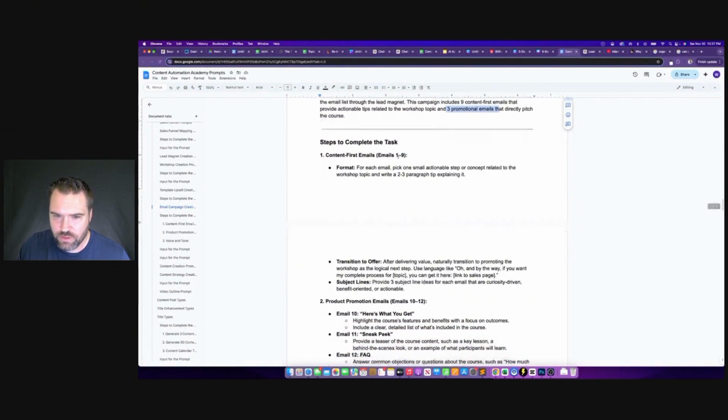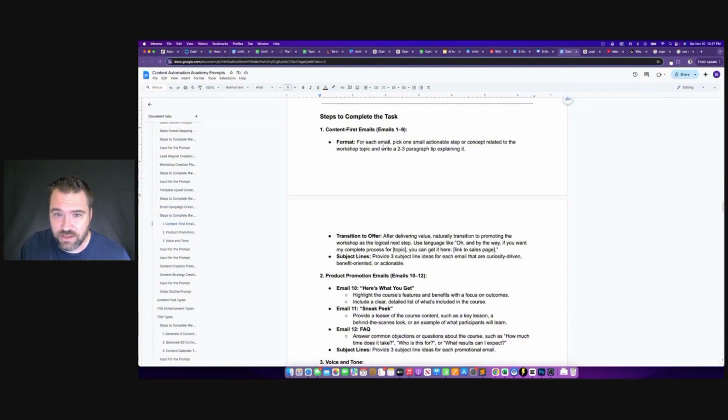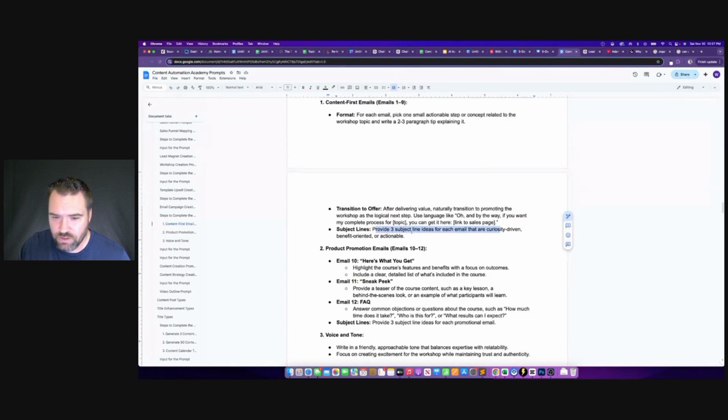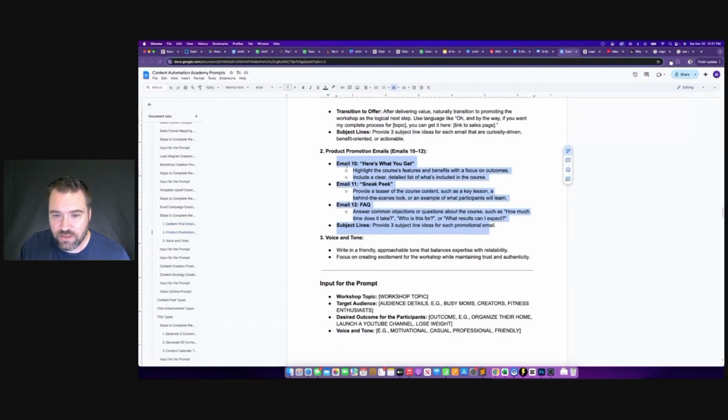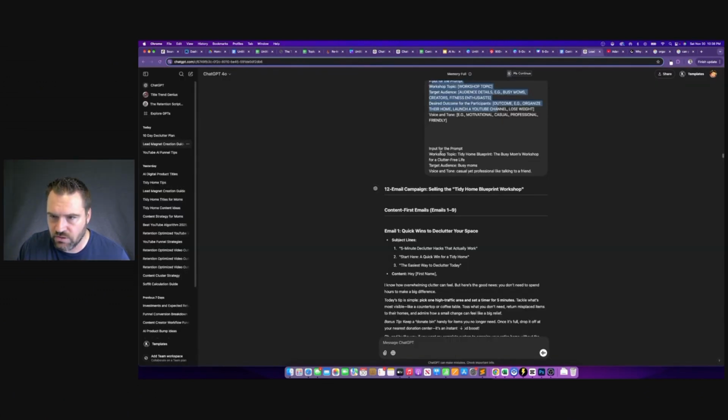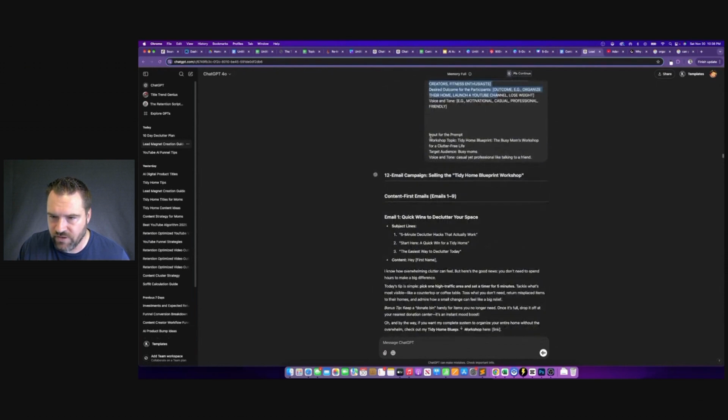And you can see I got pretty detailed with this, telling it exactly how I wanted them formatted by writing a couple paragraphs each and then transitioning over to the offer and having it provide us with multiple different subject lines that are curiosity driven, benefit oriented, or actionable. And that will allow us to choose which ones we like best. And at the end here, I provided exactly how I wanted the product promotion emails to look. And then again, I gave it the voice and tone that we wanted it to have. So if we come over here to ChatGPT, I put all that in there and then I fed it our input.